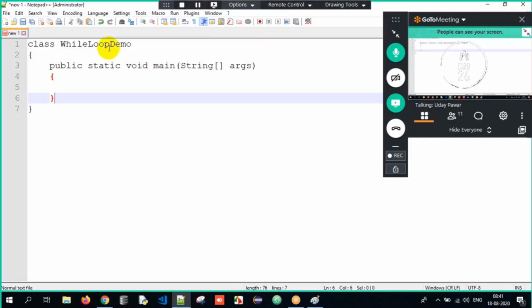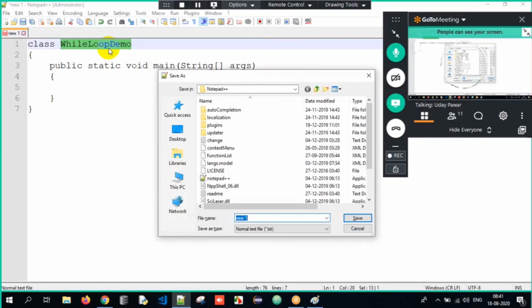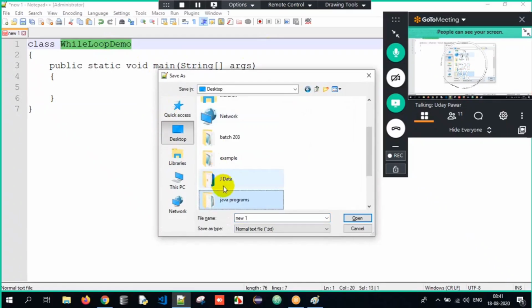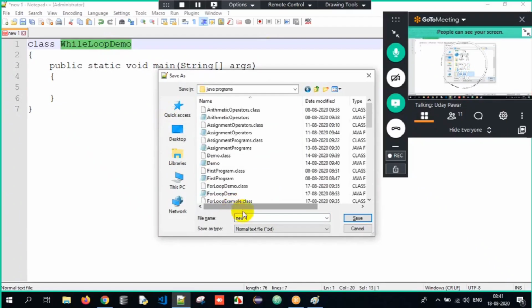Now let me save my Java program here. Okay, Control S, and I have to tell where you want to save your Java program. On the desktop, I created a folder. What was the folder name? Java programs, right? Inside that folder, I will write it as while loop demo and save as what?